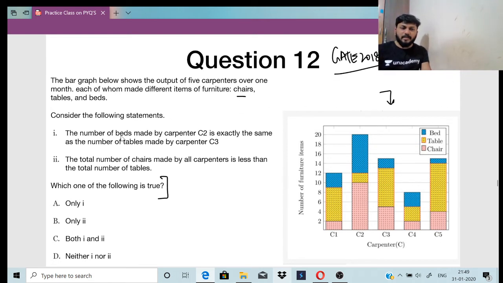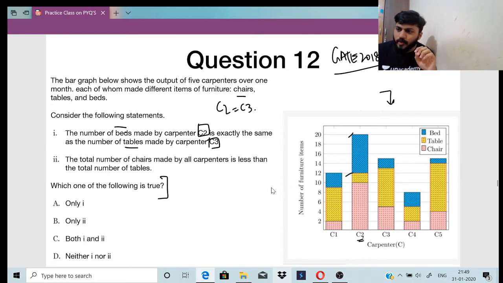Right? What is the first statement telling? The number of beds made by carpenter C2 is same as the tables by carpenter C3, right? Beds C2, tables C3. They should be equal. So let us go for the beds made by carpenter C2. Carpenter C2 is here. Bed is blue color. So it is 12 to 20, right?